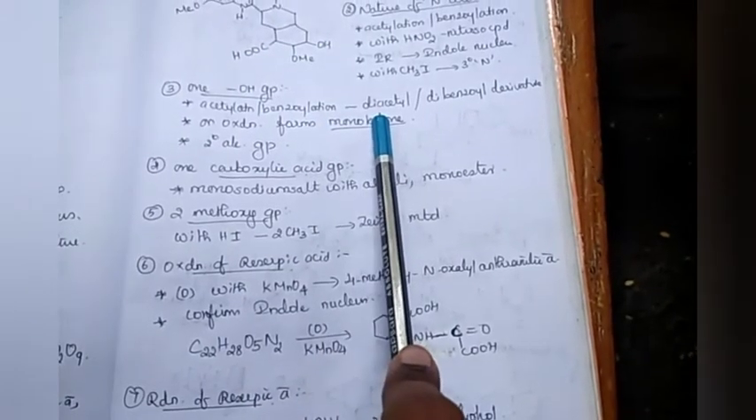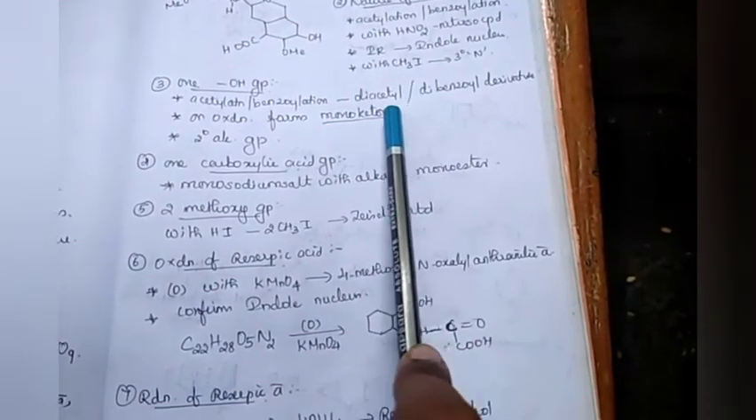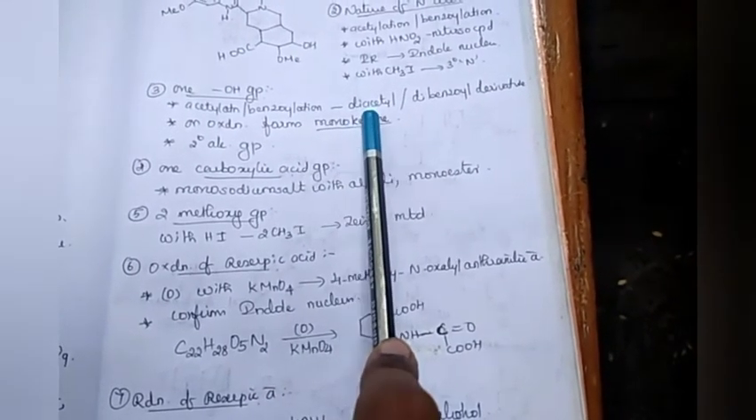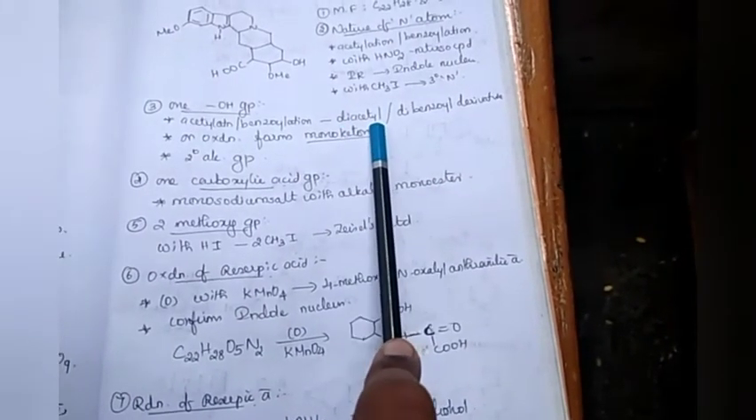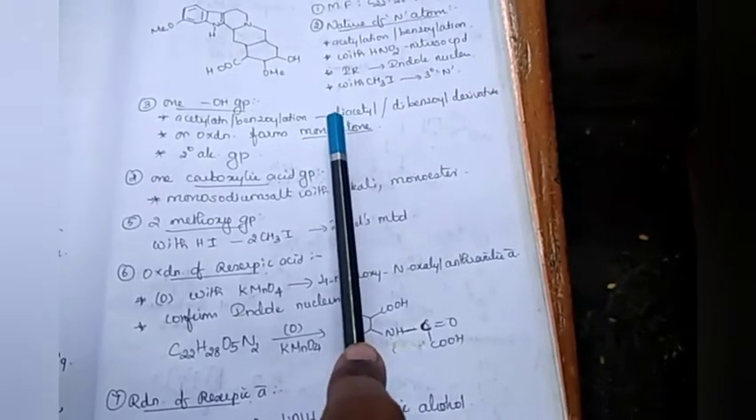The presence of one hydroxyl group. On acetylation or benzoylation, it gave a diacetyl or dibenzoyl derivative. On oxidation, we get a monoketone. This means that it gives two acetates. One acetate is due to the secondary nitrogen atom, and the other is due to this OH group. And this OH on oxidation gave a ketone, so the OH group is secondary alcoholic in nature.